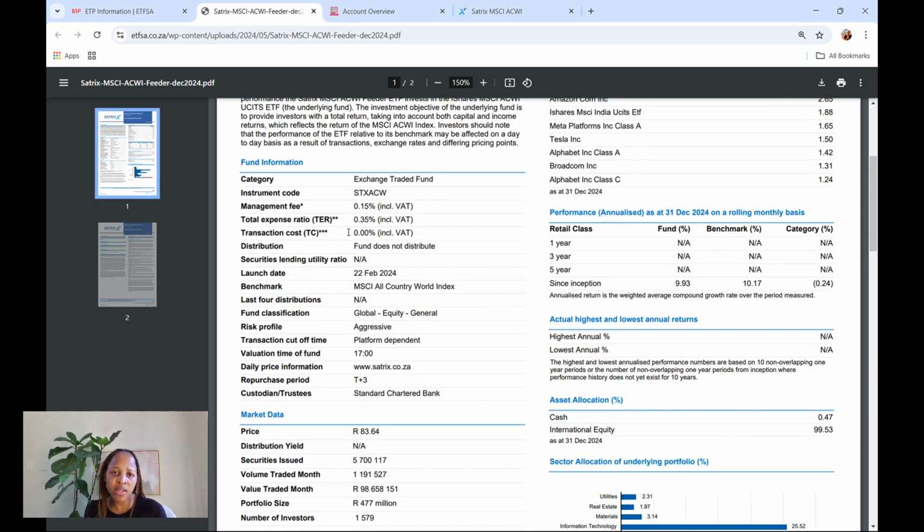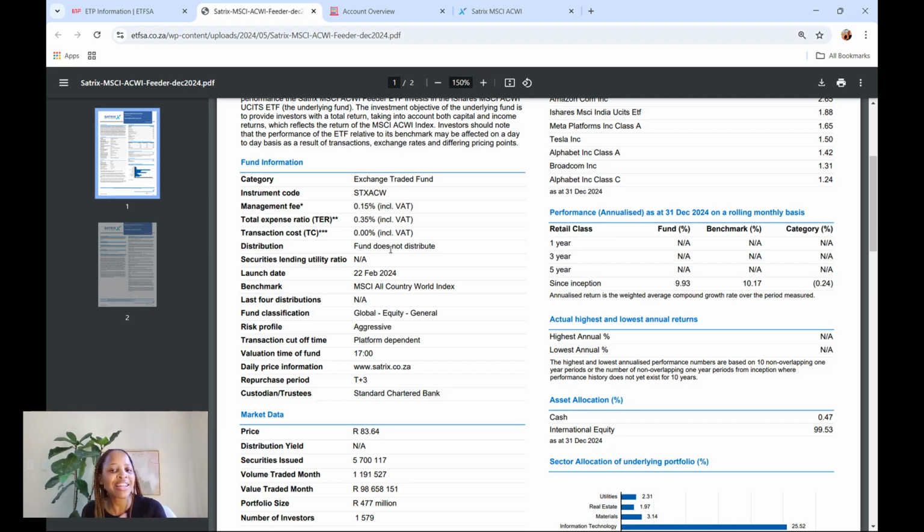And then let's see other information here. The TER, the total expense ratio, which is how much you'll be charged for investing in this ETF, is 0.35%. What does that mean in rand terms? It means for every 1,000 rand that you invest in this ETF, you'll be charged 3.50 rand in fees for investing in that ETF. So it's not too bad, right?